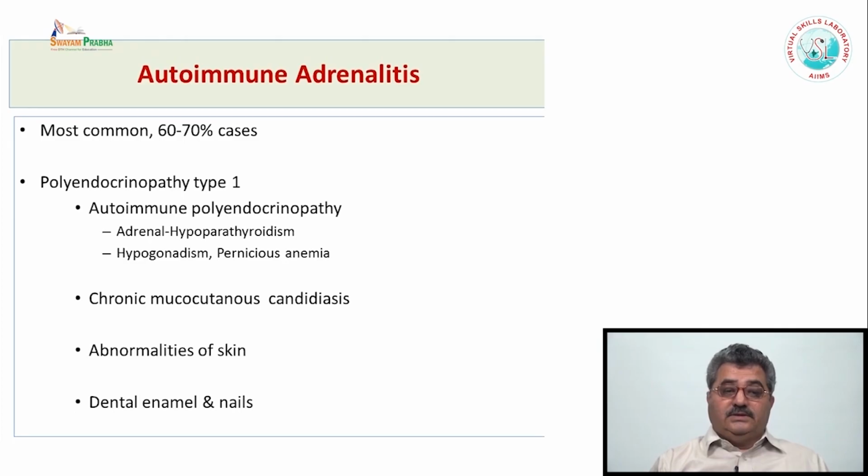Autoimmune adrenalitis is the most common, with 60 to 70% of the cases, and many times it is associated with polyendocrinopathy type 1, where there is autoimmune polyendocrinopathy, adrenal involvement, hypoparathyroidism, hypogonadism, pernicious anemia, chronic mucocutaneous candidiasis, and some abnormalities of the skin, dental enamel and nails.